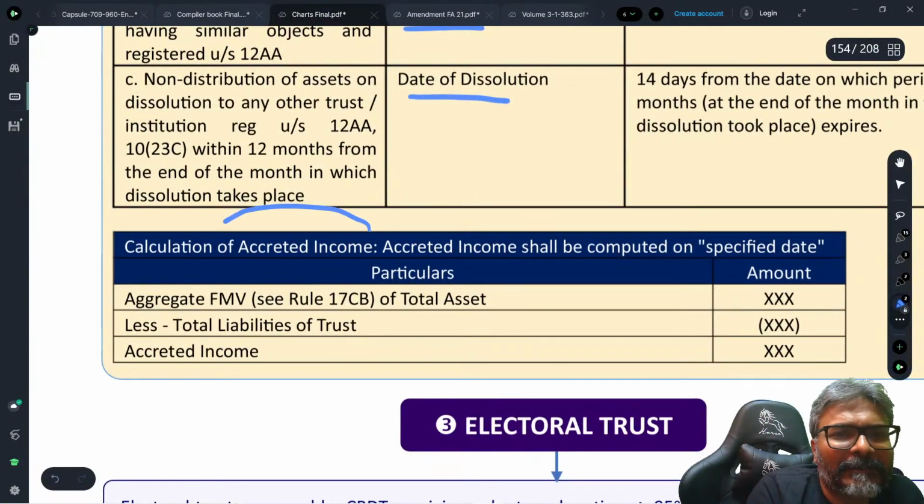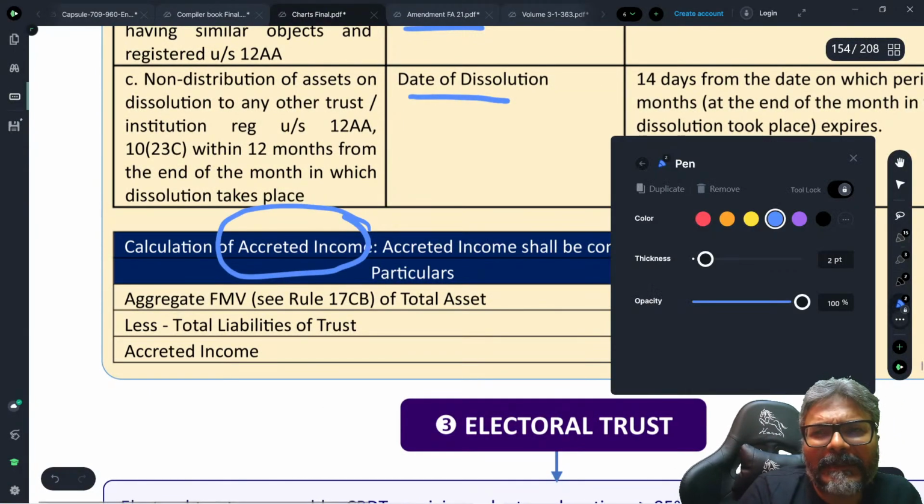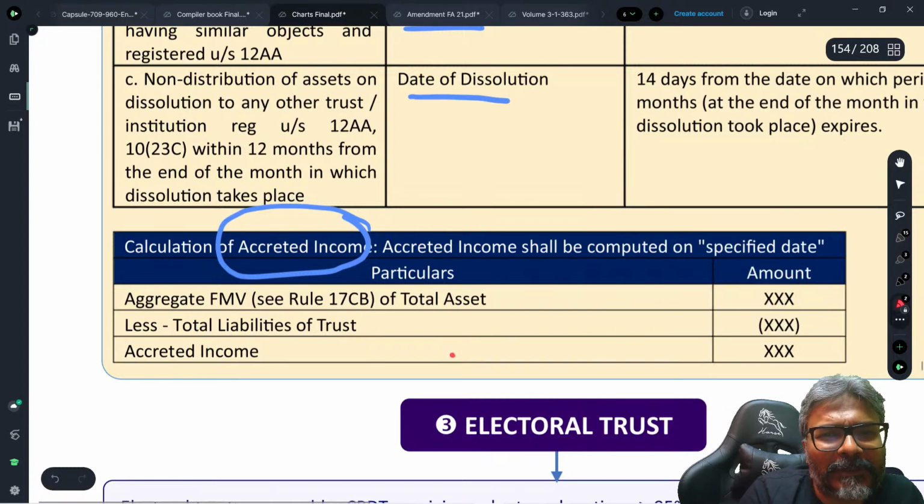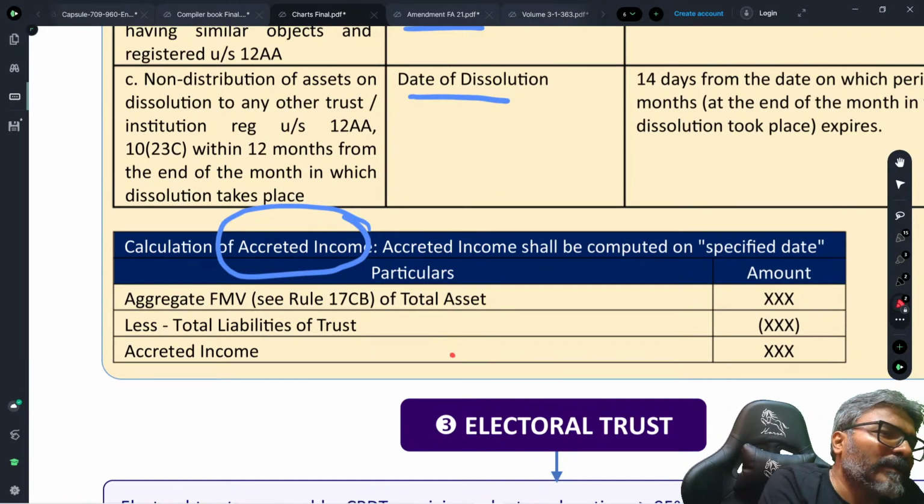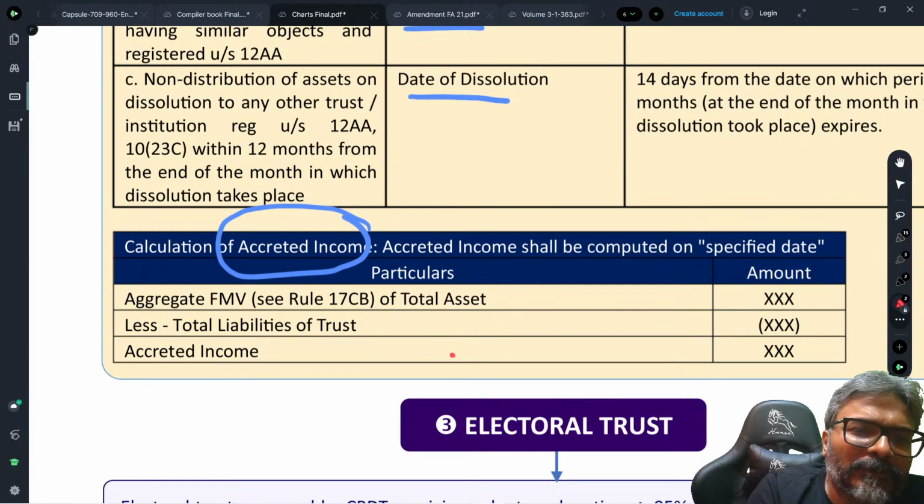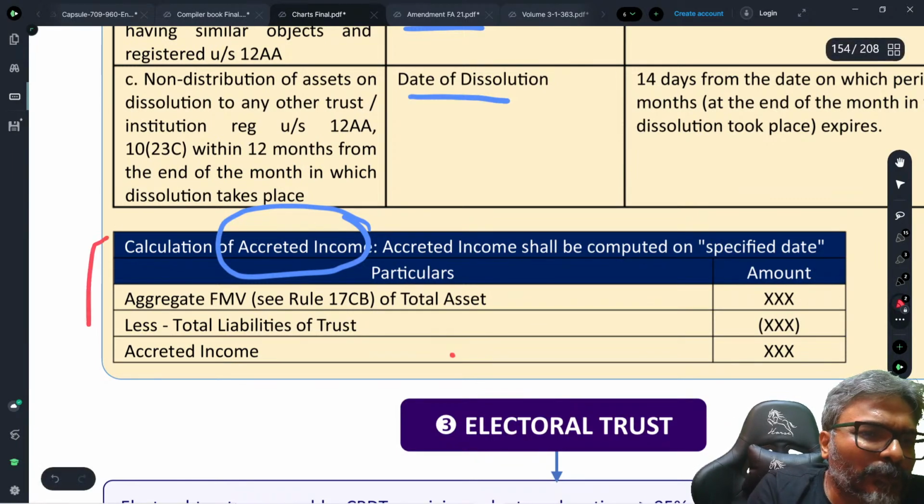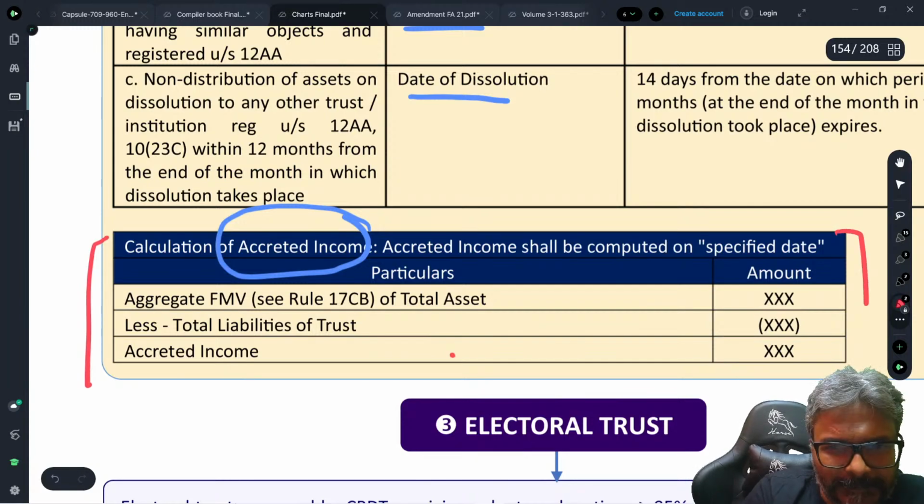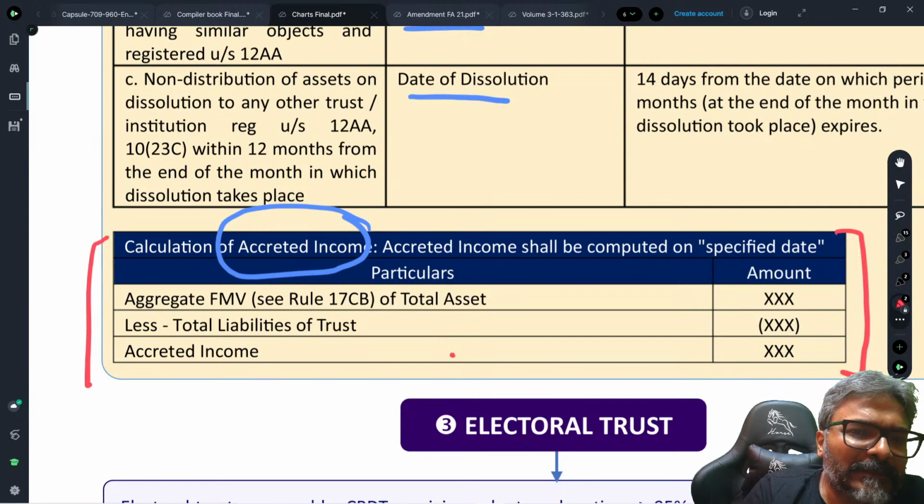On the accredited income. And how do we determine this accredited income, students? This is what it is. Now please pay attention. As all of you are aware, students, you will have to show your main answer like this only.